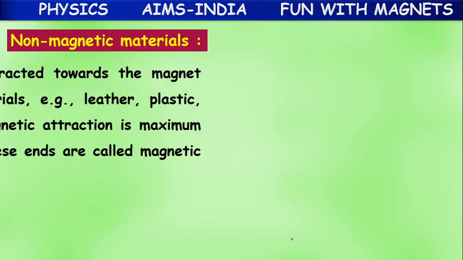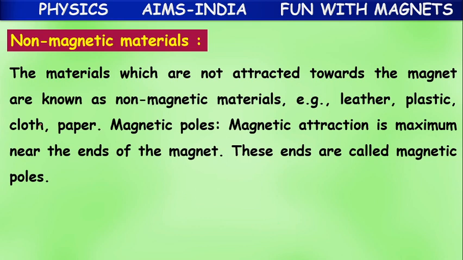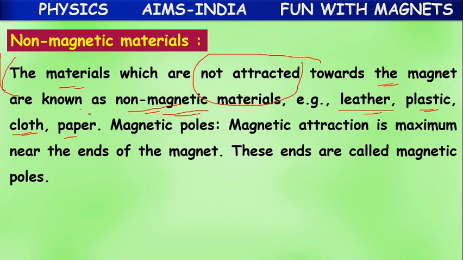Non-magnetic materials means the materials which are not attracted towards the magnet. They are known as non-magnetic, meaning they are not attracted by magnets, like leather belt, plastic toys, cloth, paper. These are all non-magnetic materials.